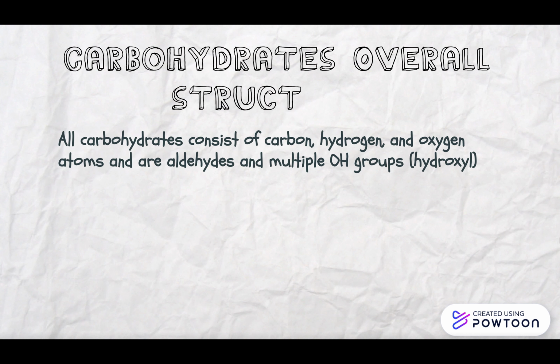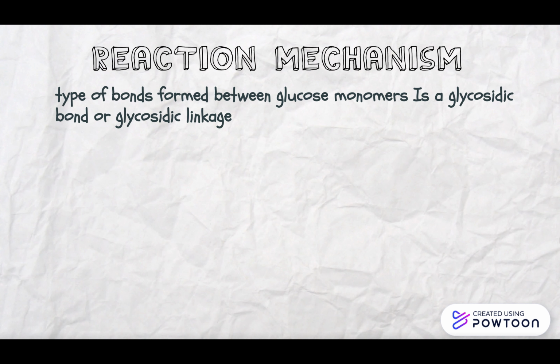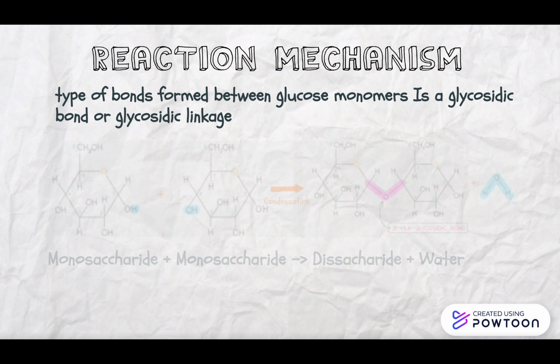Carbohydrate overall structures. All carbohydrates consist of carbon, hydrogen, and oxygen atoms, and are aldehydes or ketones with multiple OH groups, or are compounds that can be broken down to form such compounds. The reaction mechanism. The type of bond formed between glucose monomers is the glycosidic bond, or glycosidic linkage. It is the type of covalent bond that joins a carbohydrate sugar molecule to another group, which may or may not be another carbohydrate. This is the diagram of the reaction mechanism.